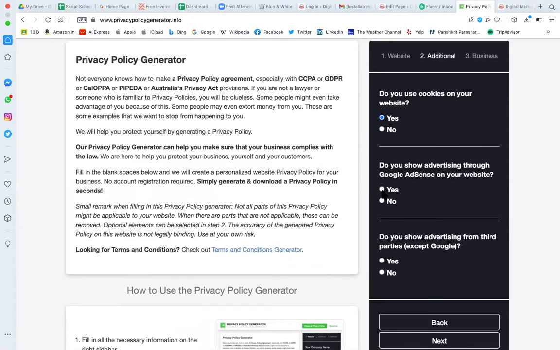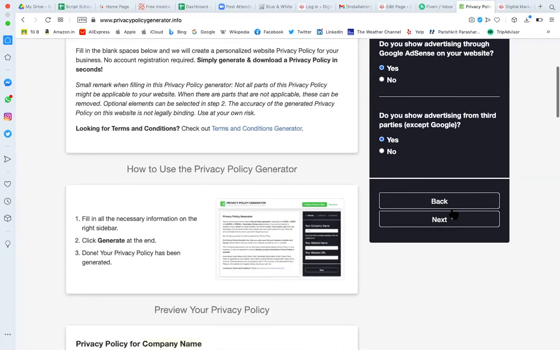So let's suppose I'm saying yes, this is a blog website, I'm planning to have a blog website. If you want to have Google AdSense, Google AdSense is the Google product where you are doing a partnership with Google. Google will display ads on your website. And if you are using that advertisement, you can say yes, otherwise you can say no. So right now I'm saying yes. Do you show advertisement from third parties? Let's suppose I'm saying yes. I can click on next.